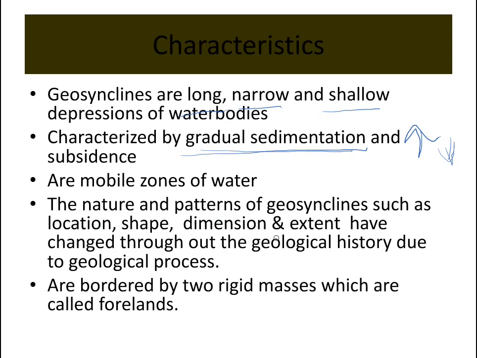The nature and pattern of geosynclines, such as location, shape, dimension and extent, have changed throughout geological history due to geological processes. They are bordered by two rigid masses which are called forelands. Here this is the geosyncline, and the landmasses on both sides are called forelands.